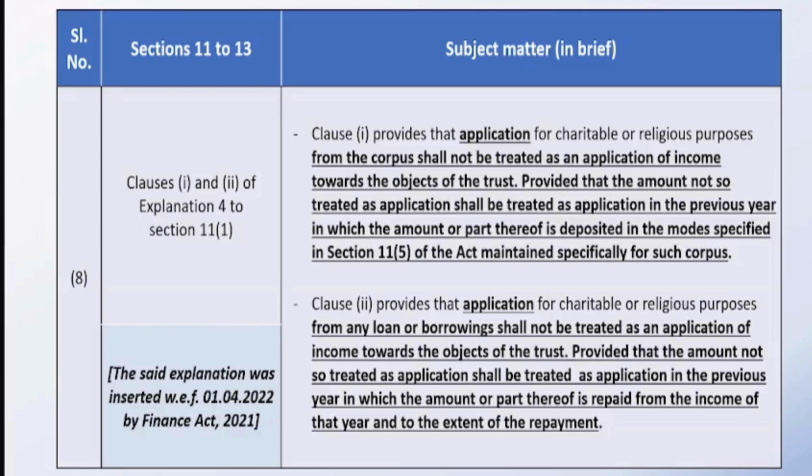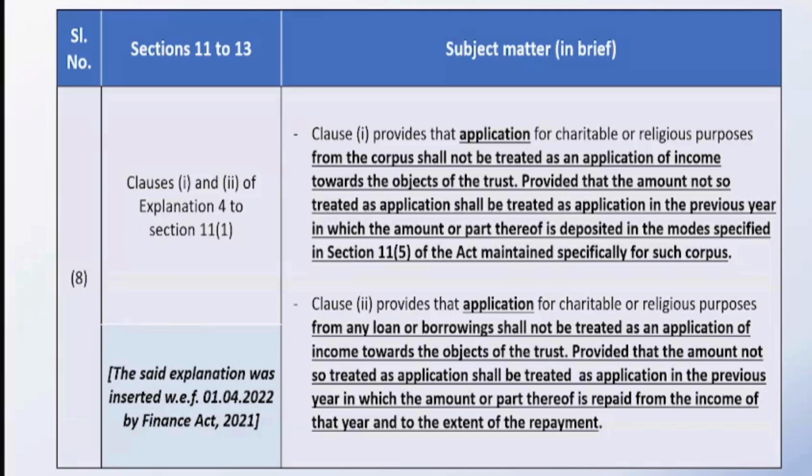That amount will be allowed to you as an application towards the objects of the trust when the corpus is reimbursed or when the loans or borrowings are repaid. That is the time when you will be allowed that amount as application towards the objects of the trust. In the year in which you spend, it will not be allowed, and the balance sheet or the financial accounts will not change. This particular adjustment has to be done in the computation of income. And subsequently, when you are repaying the loan or reimbursing the corpus, it will be through the computation of income only.